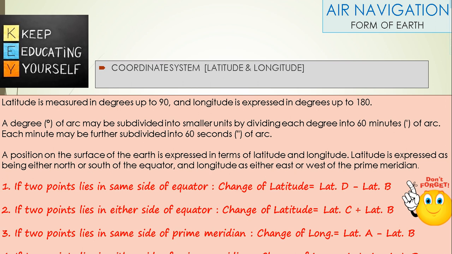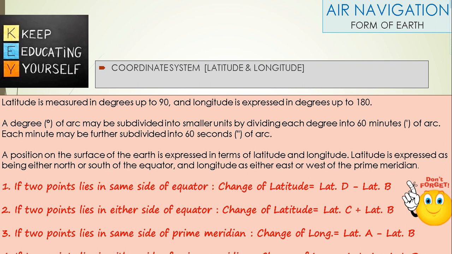Latitude is measured in degrees up to 90 and longitude is expressed in degrees up to 180. A degree of arc may be subdivided into smaller units by dividing each degree into 60 minutes of arc. Each minute may be further subdivided into 60 seconds of arc. A position on the surface of Earth is expressed in terms of latitude and longitude. Latitude is expressed as being either north or south of the equator and longitude as either east or west of the prime meridian.